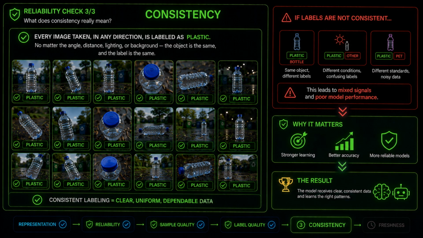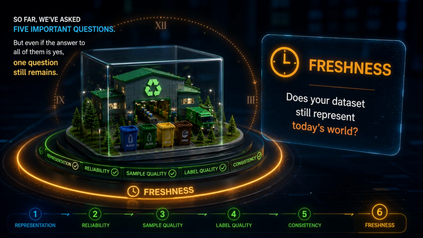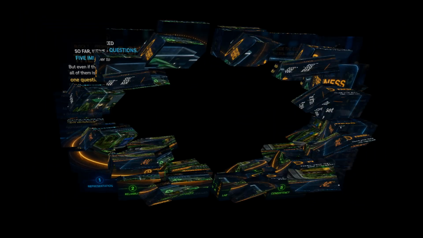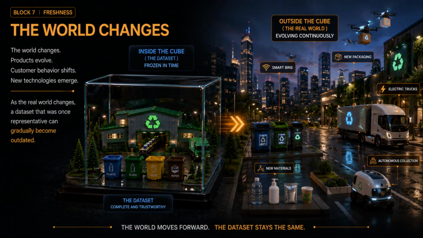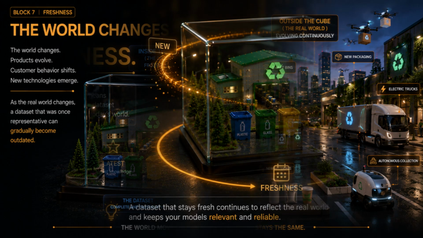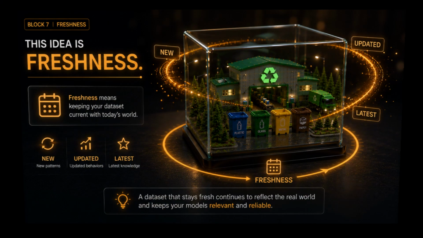So far, we've asked 5 important questions. But even if the answer to all of them is yes, one question still remains. Does the dataset still represent today's world? The world changes. Products evolve. Customer behavior shifts. New technologies emerge. As the real world changes, a dataset that was once representative can gradually become outdated. This idea is known as freshness.